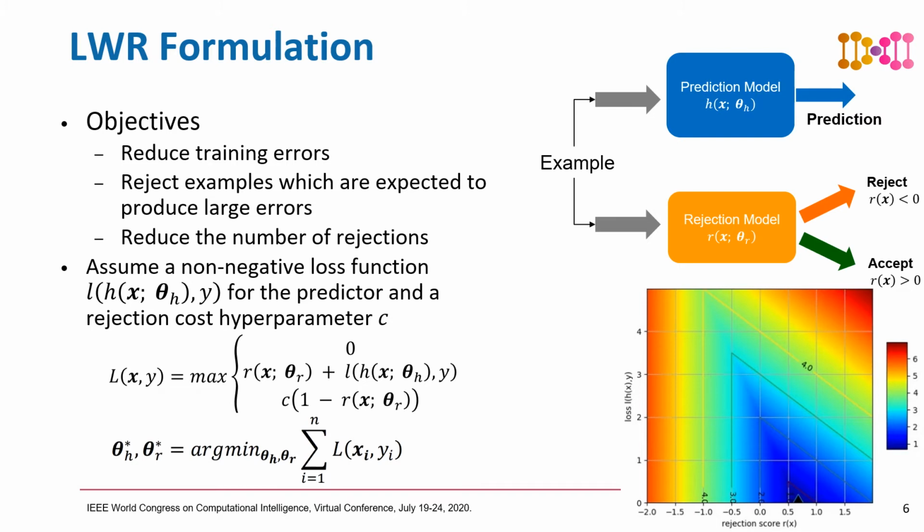There are three objectives of training a learning with rejection model. Number one, reduce errors over training data, just like any other machine learning model. Number two, reject examples for which the predictor is expected to produce large errors. Number three, keep the number of rejections small in order to avoid a trivial solution.